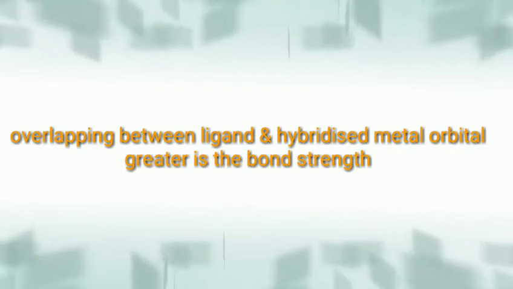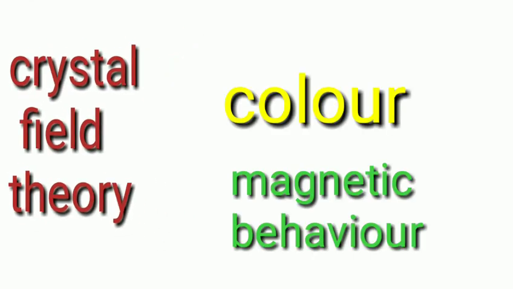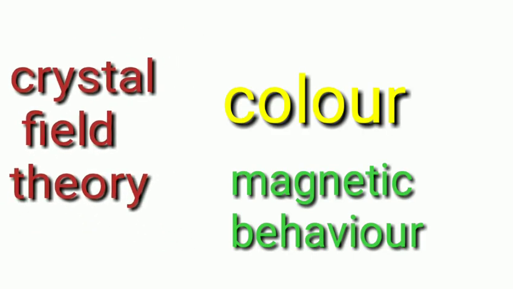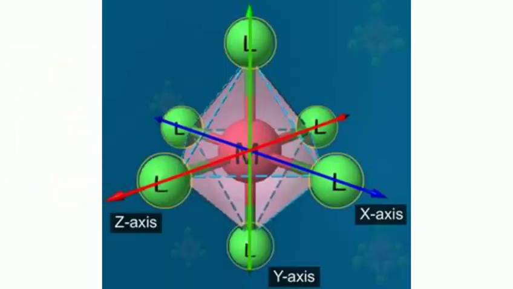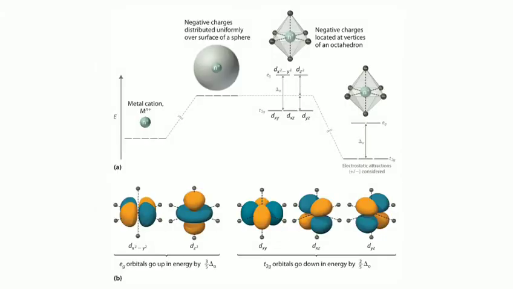Greater the overlapping between the ligand orbitals and hybridized metal orbital, greater is the bond strength. Crystal field theory explains some of the properties like color, magnetic behavior, etc. This theory was originally used to explain the nature of the bonding in ionic crystals, octahedral and tetrahedral.